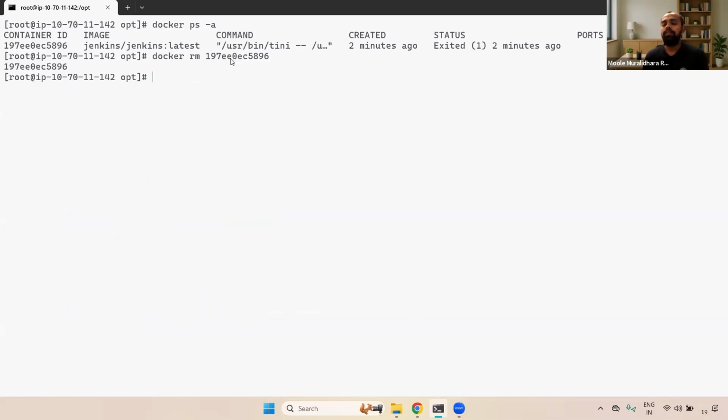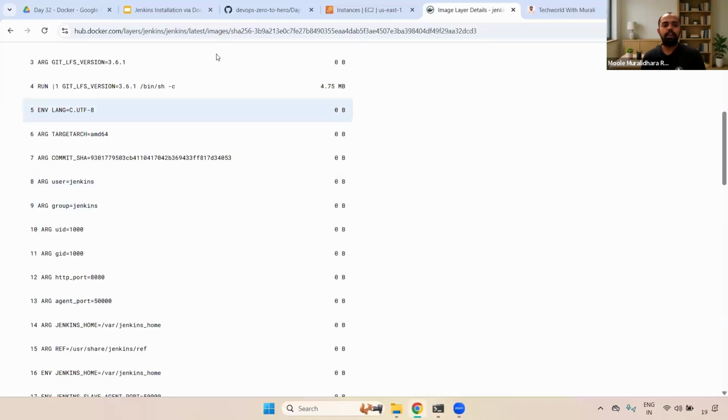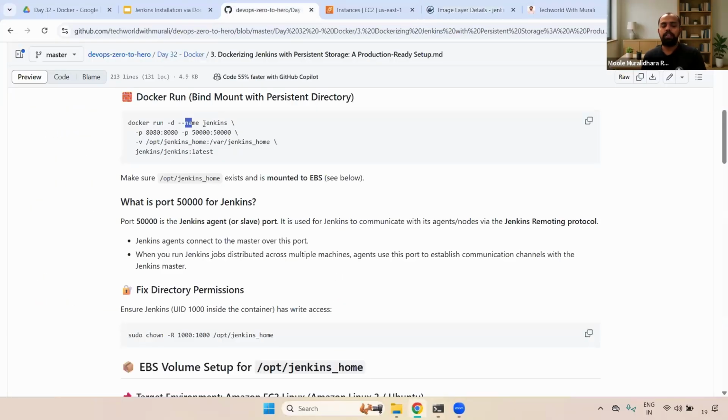If you're not deleting it and you try to create, what will happen? We gave the name, right? The particular container name is Jenkins, right? It will throw an error that the container name Jenkins already exists. Even though it is stopped or started, that doesn't matter. If the container name already exists, it will throw an error, hey, the particular name already exists. The reason is that we explicitly mentioned the particular container name is Jenkins. That's why. Okay.